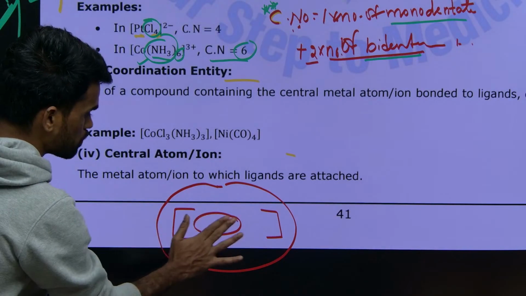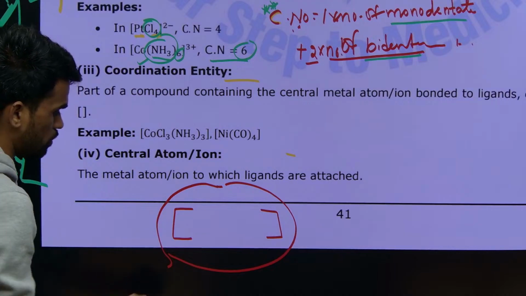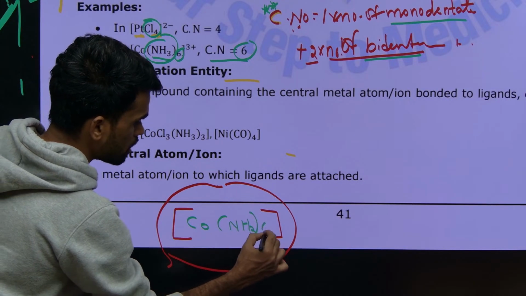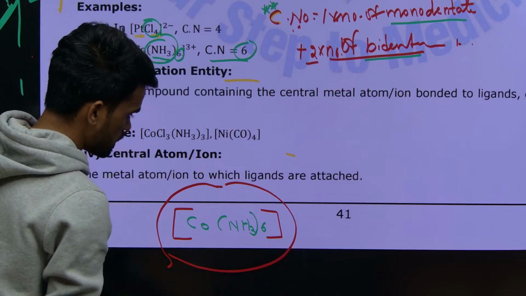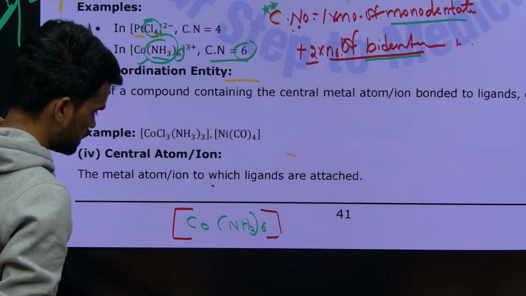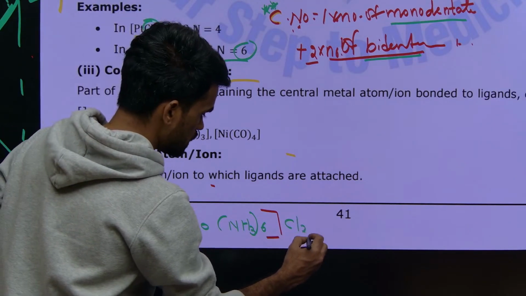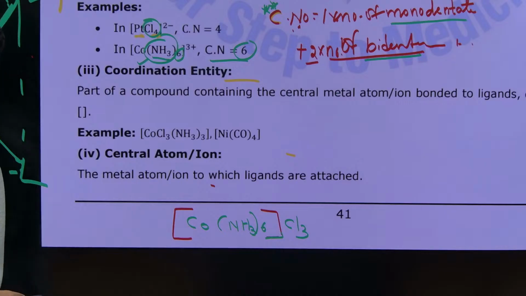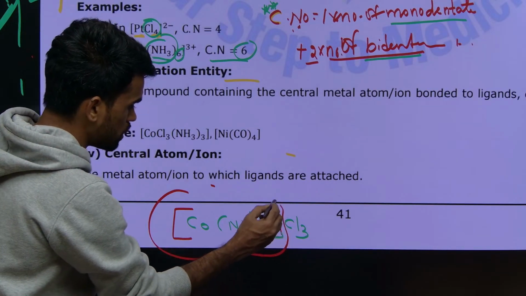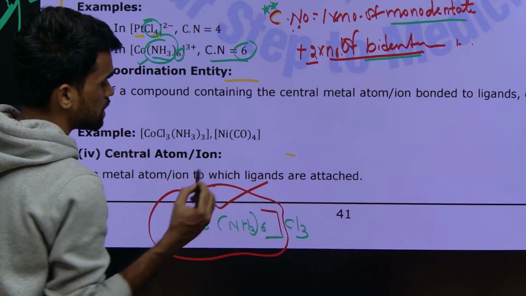So now for example, I am writing a complex here. Just see what I am writing. Cobalt NH3 6 times, Cl3. Outside the sphere, outside this square bracket, I am writing Cl3. So here I am writing Cl3. So now what is the coordination sphere here? You can say only the thing that is present inside this square bracket is considered the coordination sphere.